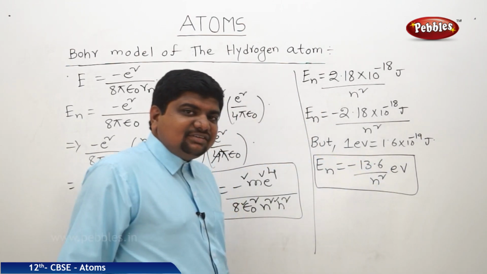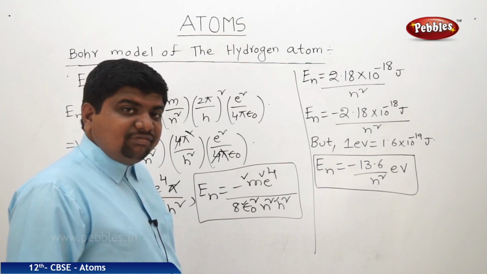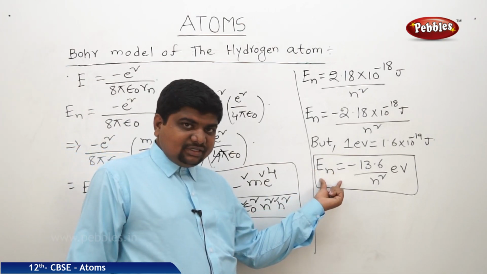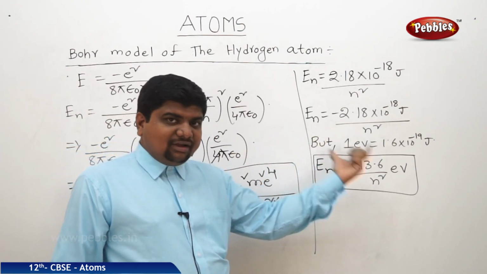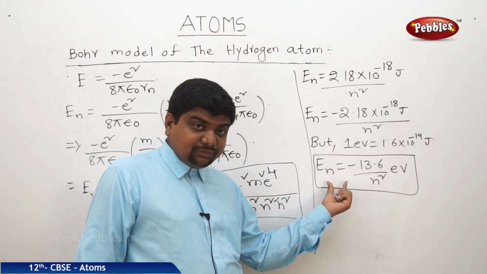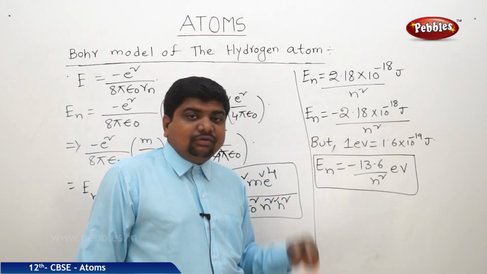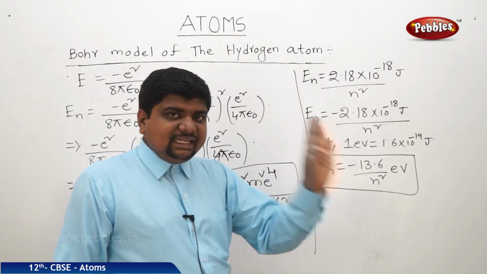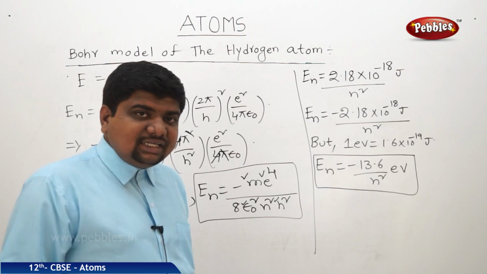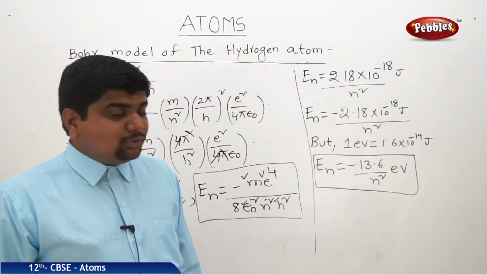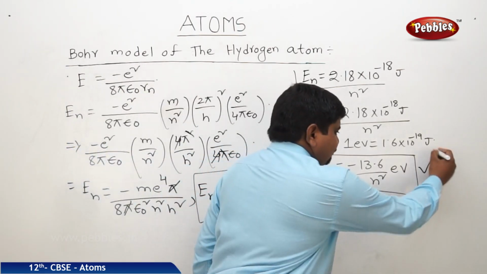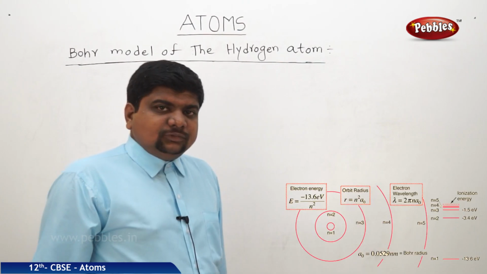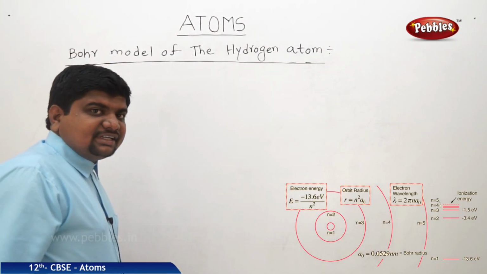This is the quantized form or empirical form of the energy of the nth orbit with respect to Bohr's atomic model. In place of n, if you substitute n is equal to 1, we will get minus 13.6 eV. N is equal to 2, another value. N is equal to 3, another value. Now we are going to see the energy differences and ionization potential with respect to this equation. Now we will see the energy levels and its differences.